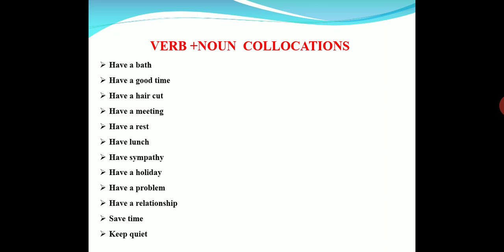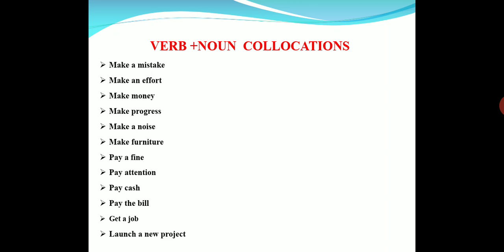Save time. Keep quiet. These are the collocations that go together. These are the words that go together in usage. And make a mistake. We should not say do a mistake. We should say make a mistake. Make a mistake goes with the verb make. Make an effort. Make an effort to learn English, make an effort to get a job, like that. Make money. Make money means earning money.